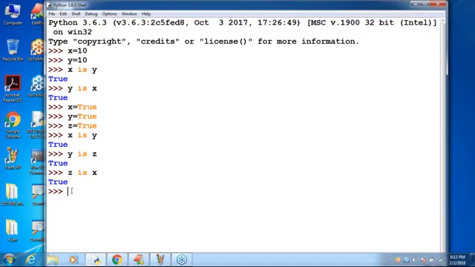Think a bit very carefully. X is equal to 256. Y is equal to 256. X is Y or not? What is the answer? Yes, 100% true is the answer.